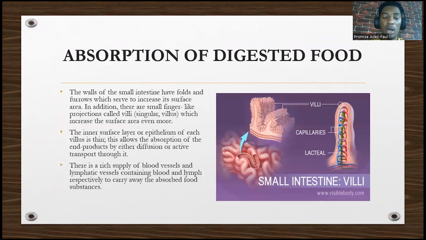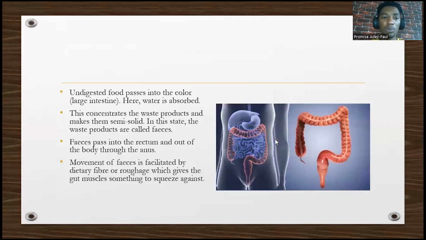So the inner surface of the intestine, each villus is thin. And why is it thin? So that things can easily go in and go out by simple diffusion or active transport. There's a rich supply of blood vessels and lymphatics that contain what? Blood and lymph that carry what? When you've digested and absorbed, the blood vessels have to take it. You can see it inside the villi: blood vessels, artery, vein, and lymphatics that carry digested food substances around the body.